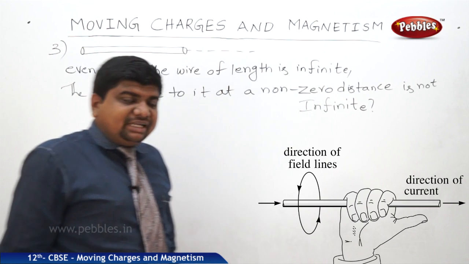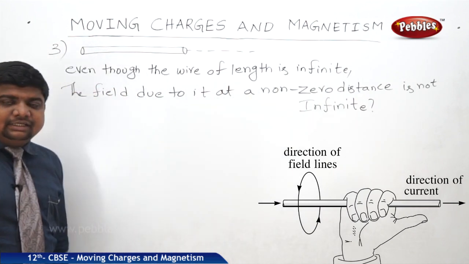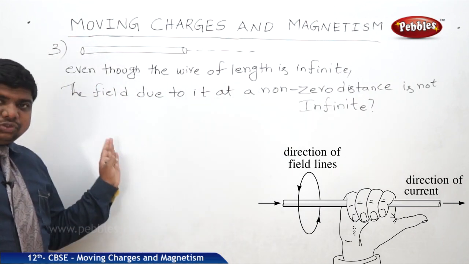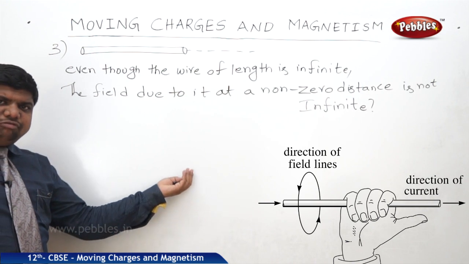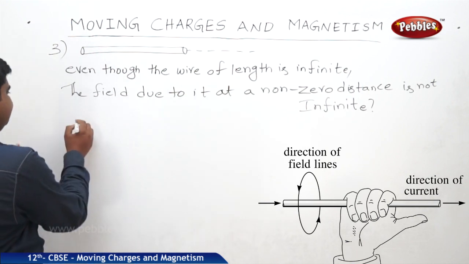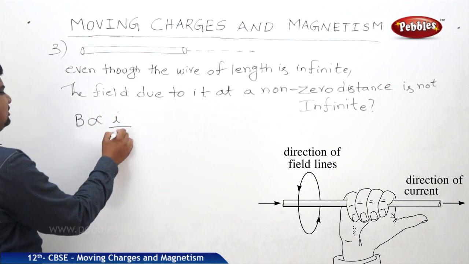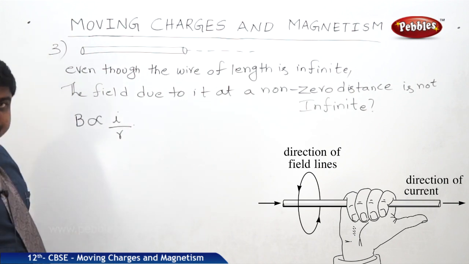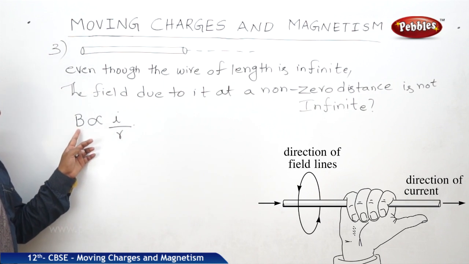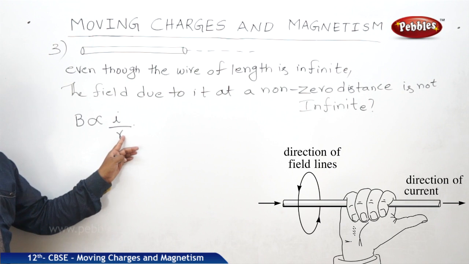When will this field become infinite? When the distance from the source to the point approaches very close. If B is proportional to current and inversely proportional to R, then for B to be infinite, R should be 0.